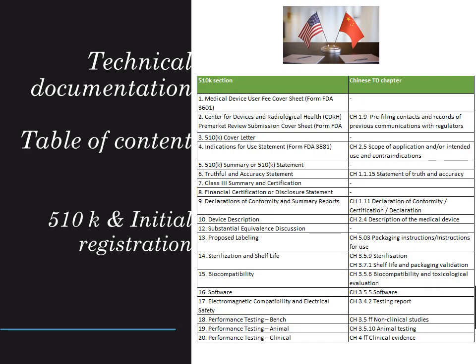Now it is time to submit the official technical documentation from the manufacturer to the authority. As of 2023, it is obligatory to use electronic submission templates (eSTAR) in the US. In China, it is aligning with the International Medical Device Regulators Forum's regulated product submission with a defined submission folder. We list the main table of contents of the technical documentation.